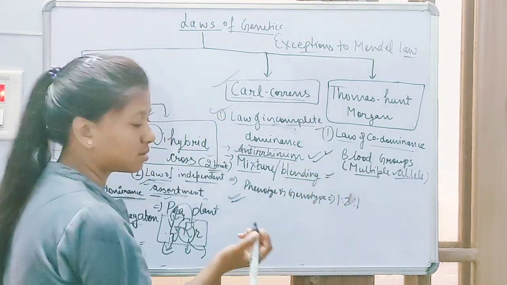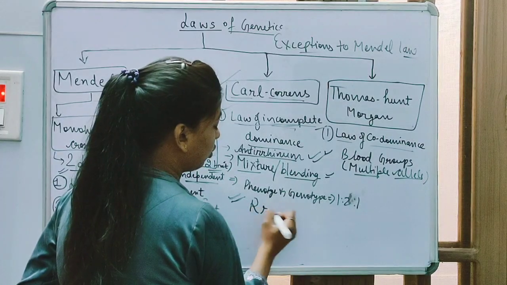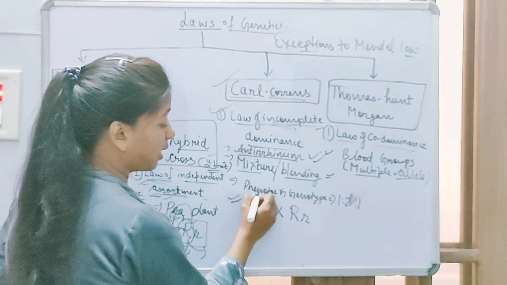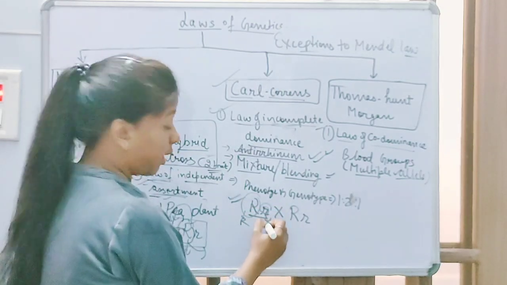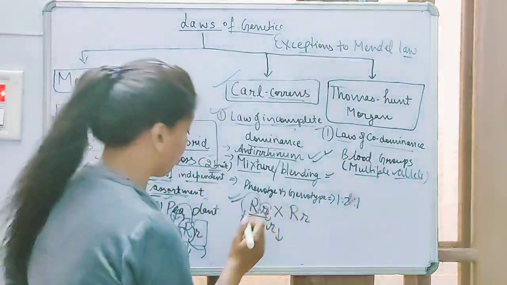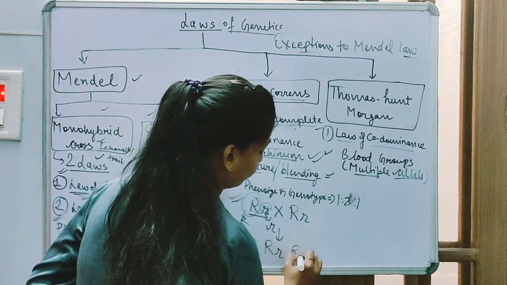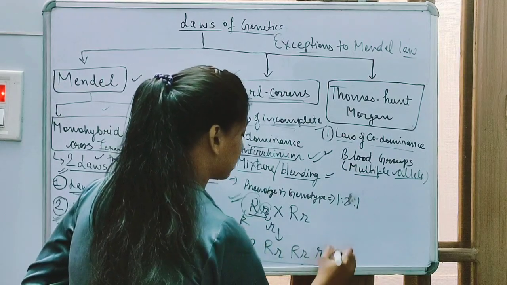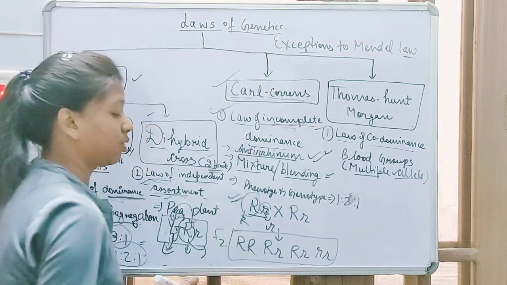How? Let's discuss. For example, there is an allele of red and white flower. Capital R represents red flower and small r white flower. So there is allele formation, progeny, basically the F2 generation.